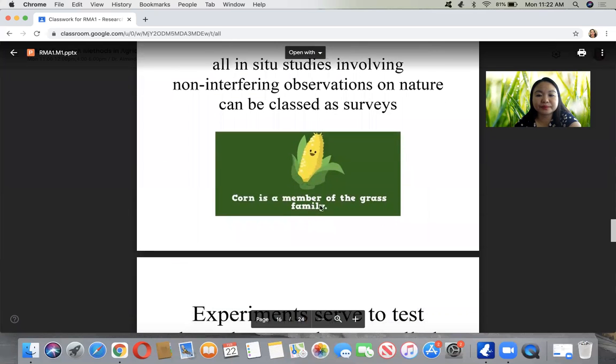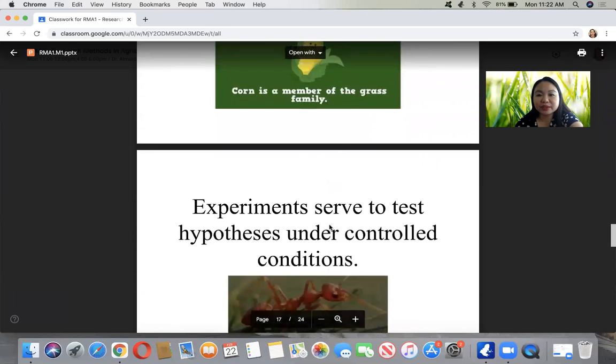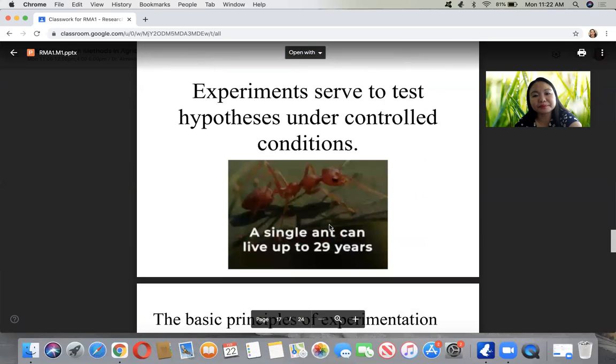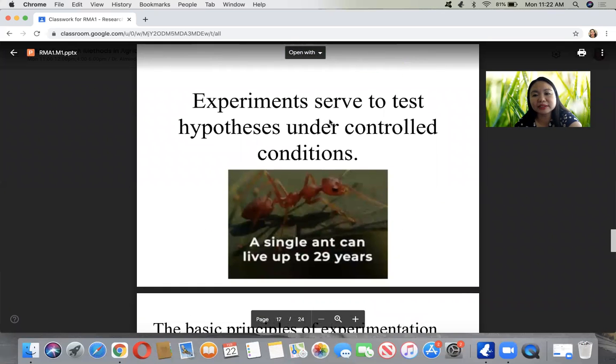This corn is a member of the grass family. Of course, corn is a grass, under the family Gramineae. Experiments serve to test hypotheses under controlled conditions. In an experiment, it's very controlled.